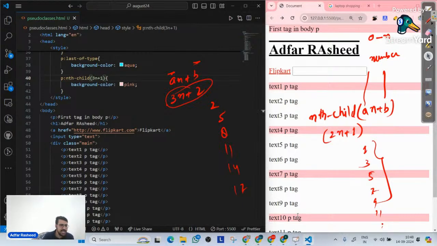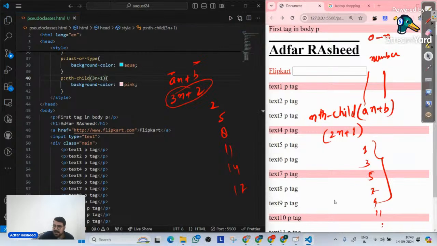So nth child an plus b syntax simply depends on your requirements. Whatever number of a you give, whatever number of b you give, you just have to understand that n will automatically start from 0, then 1, then 2, then 3, then 4, in a proper serial manner.